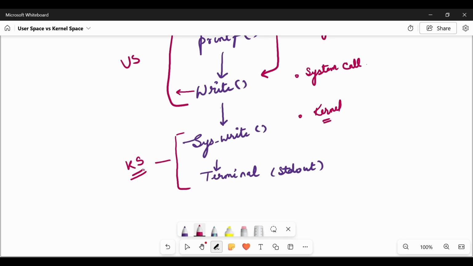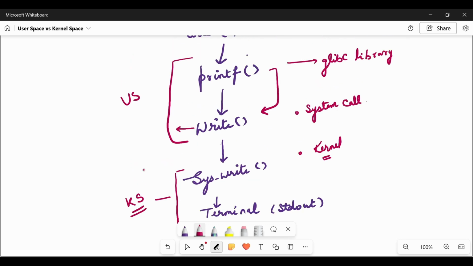When the printf statement is called, libc reads the format string, because in the printf statement we have provided one string. It reads it in the particular format, whatever string we have provided.